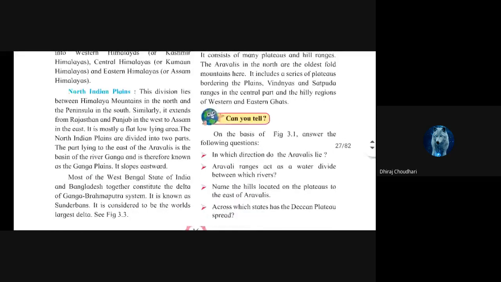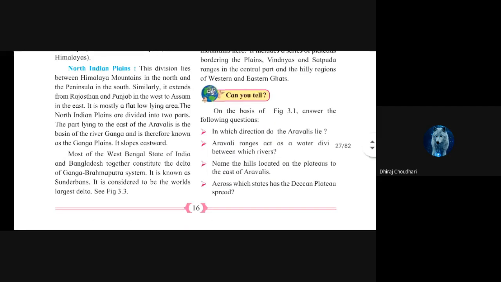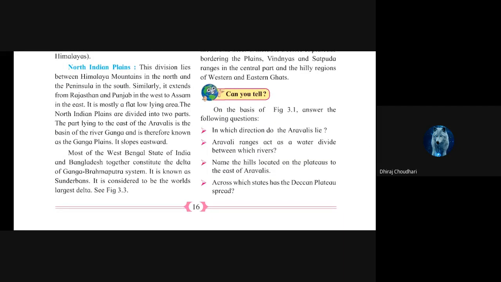After that, we studied about North Indian plains. This division lies between the Himalaya mountain in the north and the peninsula in the south. Similarly, it extends from Rajasthan and Punjab in the west to Assam in the east. Try to imagine the map of India, the physiographic map of India. Where is the Himalayan mountain? At the north. Where is the Peninsula region of India?